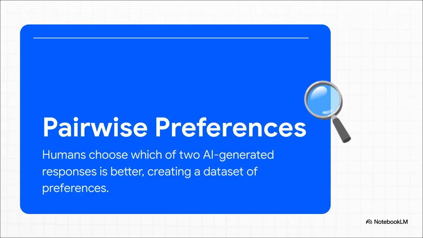You have a model generate two different answers to the same question. A human then looks at both and just picks the one they think is better. Is it answer A or is it answer B? That's it. And when you repeat that simple choice millions of times, you build this massive data set that captures a slice of human values.